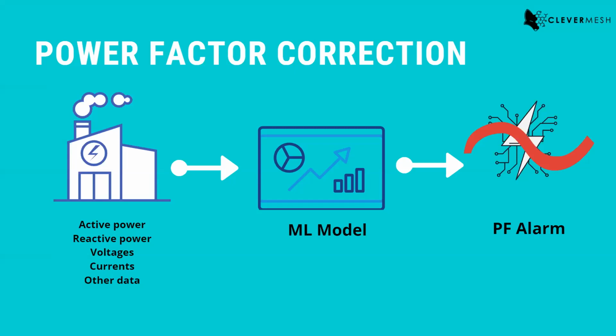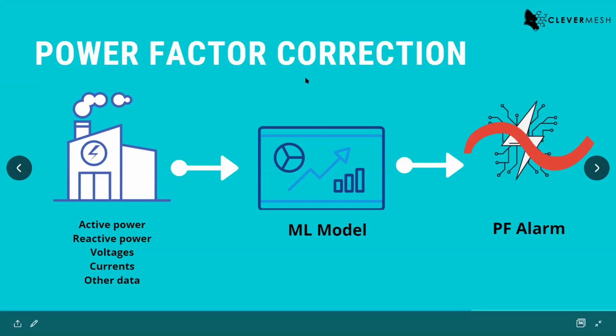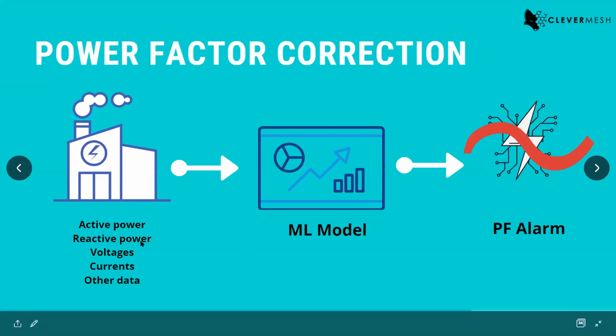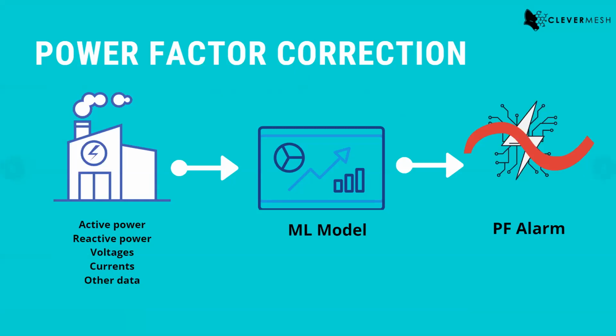A lot of our clients and customers ask for power factor correction. Machine learning models are very useful because we can feed in active and reactive power parameters, voltages, currents, data, and it can literally go into depth and identify the exact source of the problem. You can then use all your physical devices, whatever measures you need to take in the plant, in order to correct your power factor.